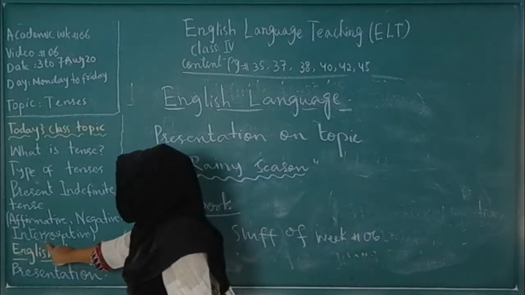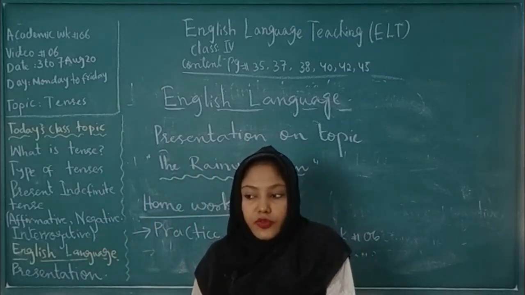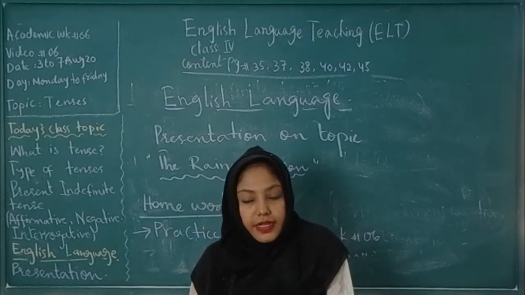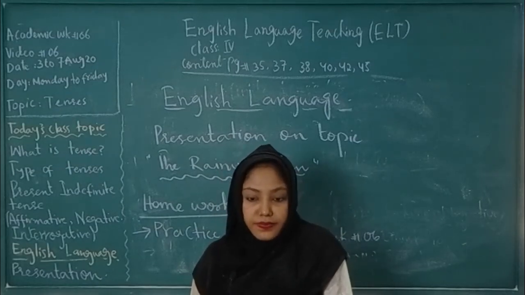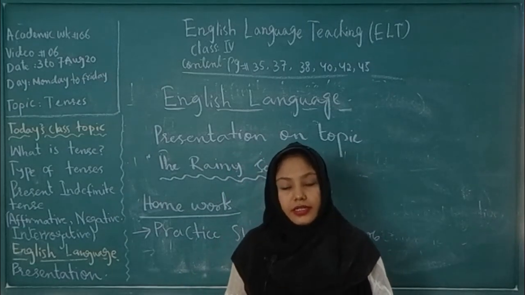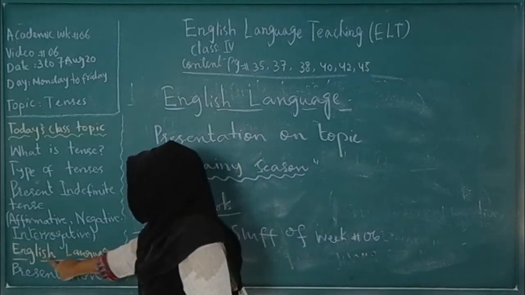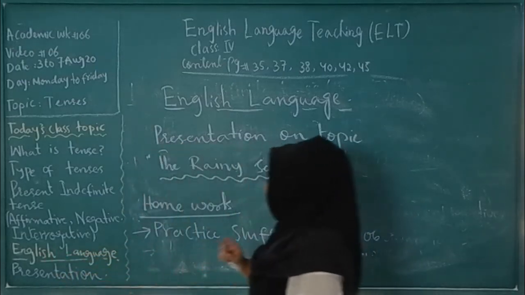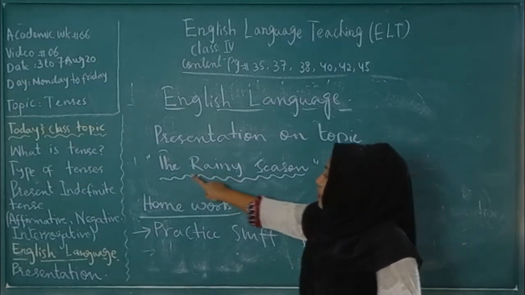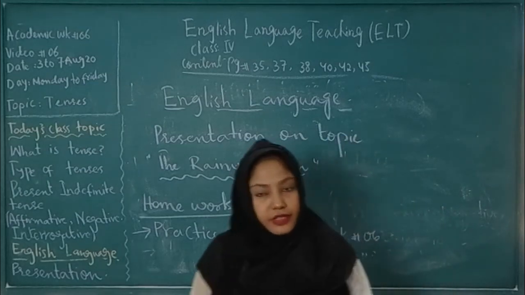Then we learned about the interrogative sentence. Sentences used for asking questions are called interrogative sentences, and in interrogative sentences we use do or does as a helping word at the start of the sentence, and at the end of the sentence we put a question mark. Then in our language portion, we did a presentation today, and the topic was rainy season. Okay, so that's it for today's class.